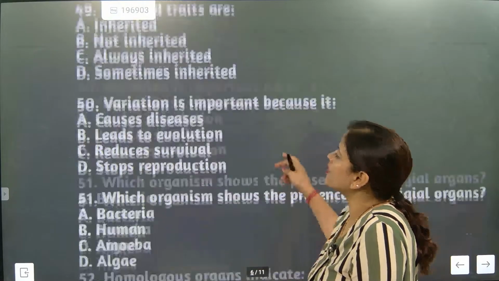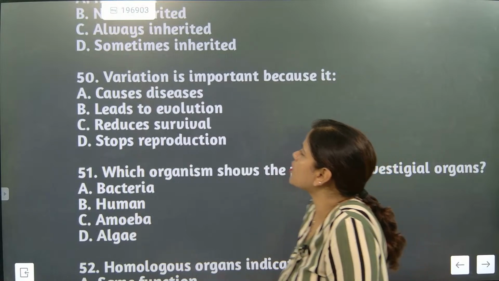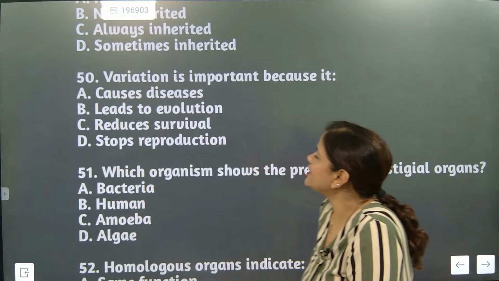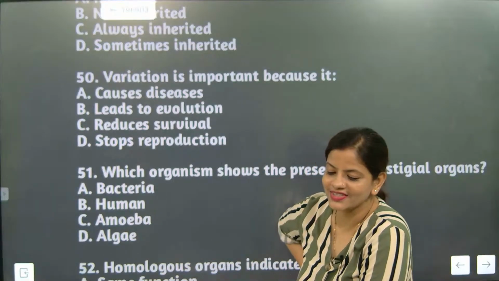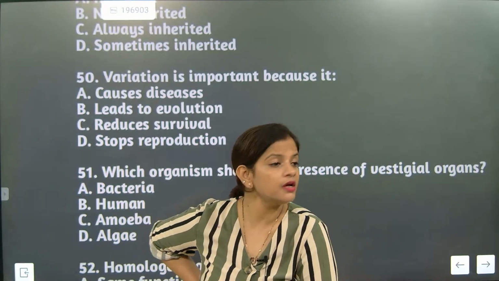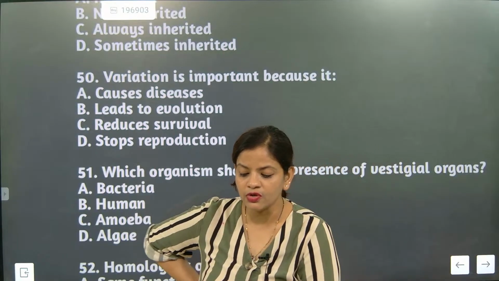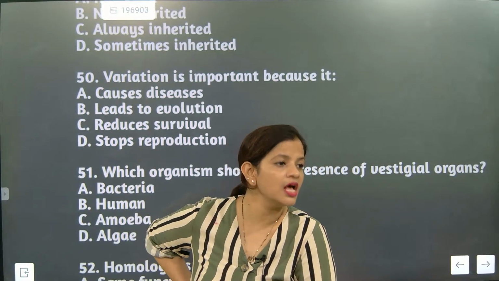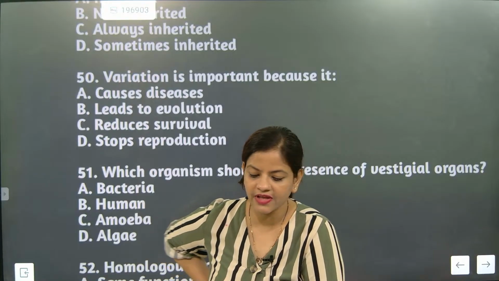We will go for the next question. Variation is important because it causes disease, leads to evolution, reduces survival, or stops reproduction. What was the correct answer? It leads to evolution. Evolution means change in the body structure, better adaptability. There will be a change in the species itself.